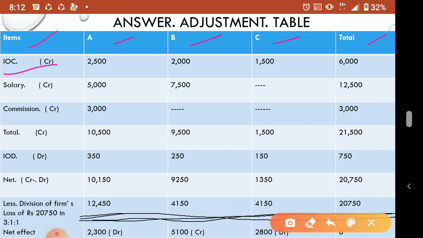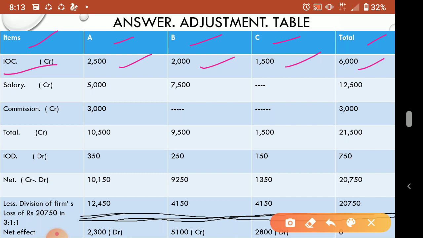It goes to the credit side of the capital account, so it should be credited. Here we write the interest on capital based on their capital: 2500 for A, 2000 for B and 1500 for C. The total of 2500 plus 2000 plus 1500 is 6000.